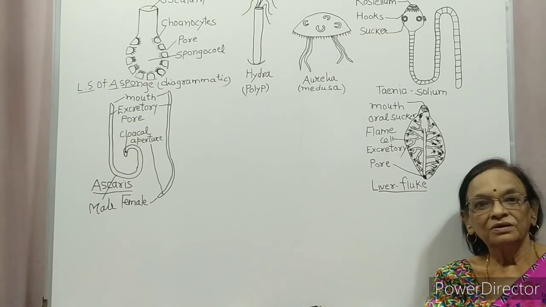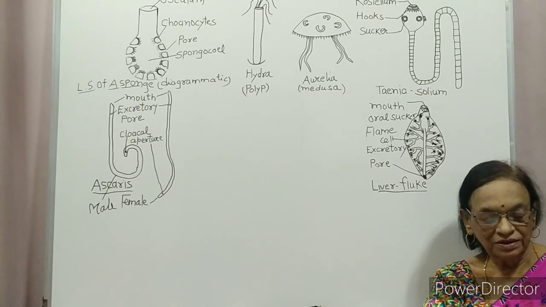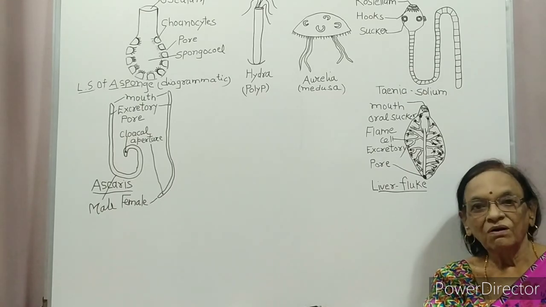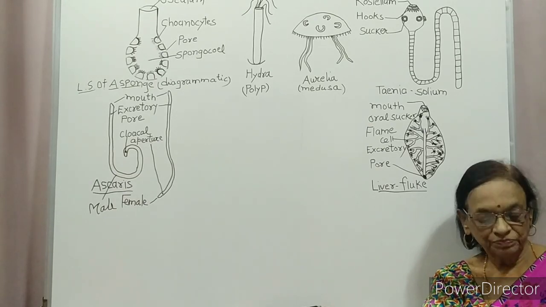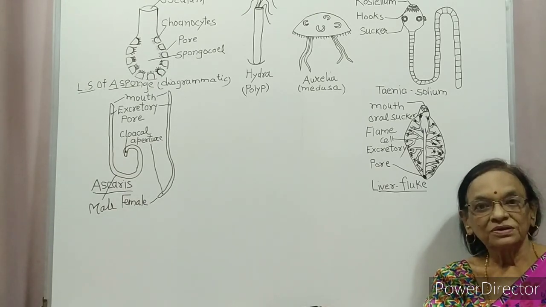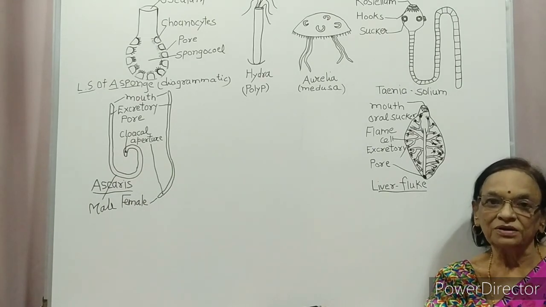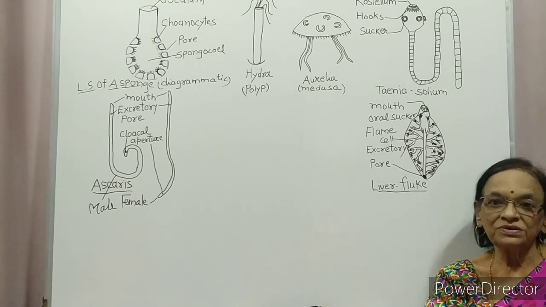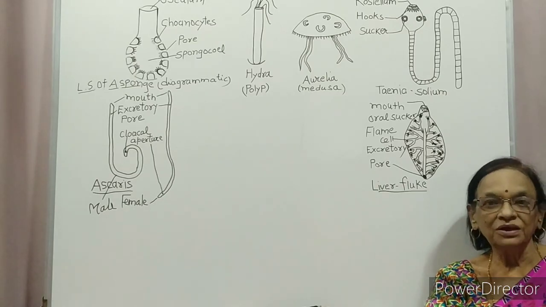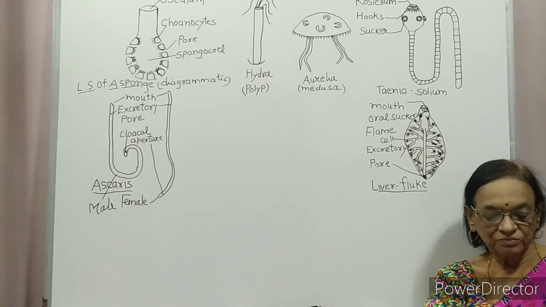They have respiratory organ gill, book gills, book lungs or tracheal system. Because this is the phylum having highest member, some member which are aquatic have gills for respiration.